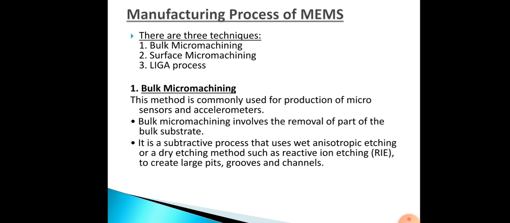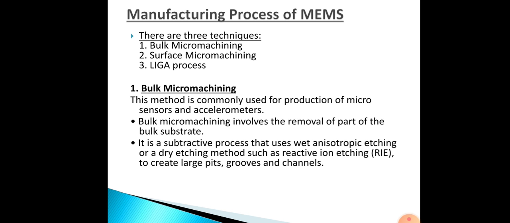The materials typically used for wet etching include silicon and quartz, while dry etching is typically used with silicon, metals, plastics and ceramics. In dry etching the substrate material is removed by gaseous etchants without using wet chemicals or resist. So we use gases in dry etching.